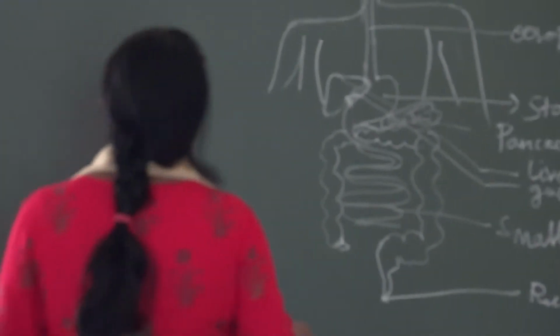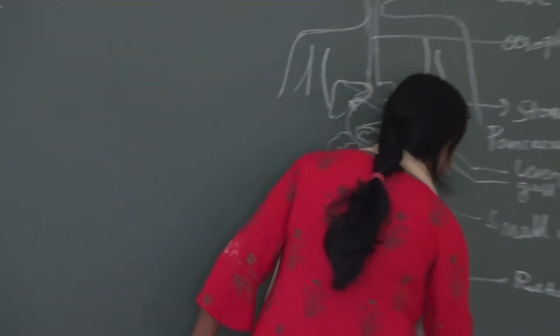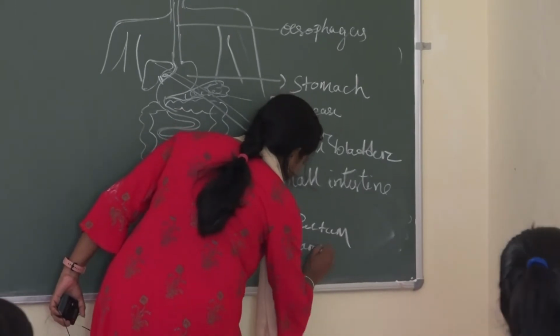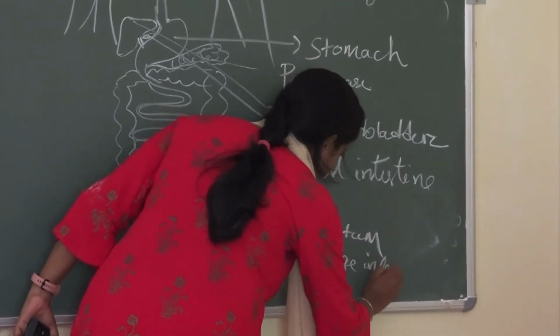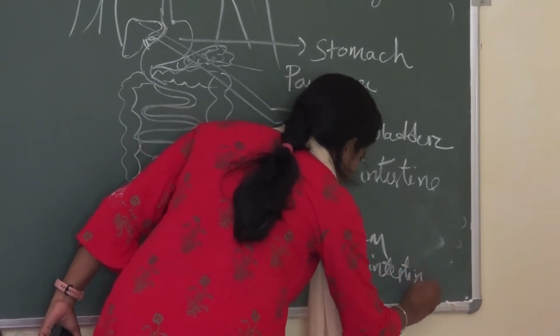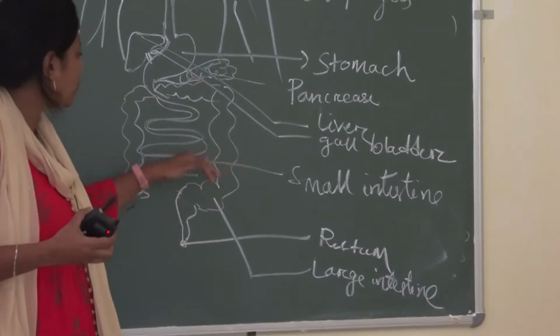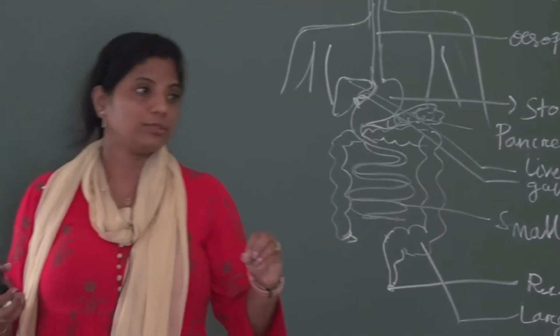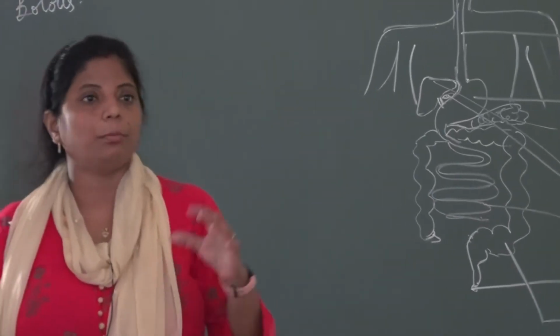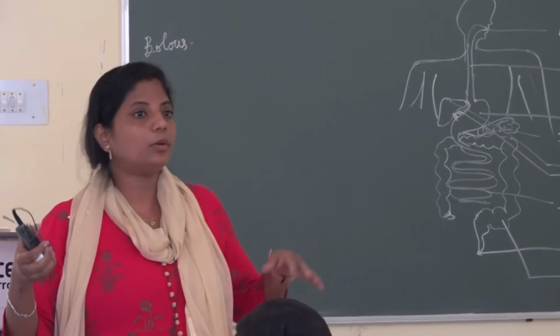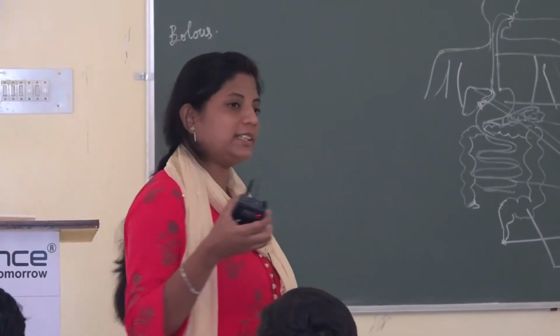Next, coming to your large intestine. After all these things have been converted into molecular form and absorbed by our body, the remaining material moves on from your small intestine.